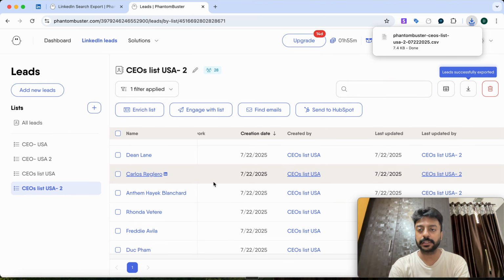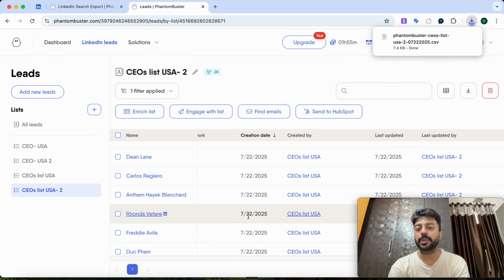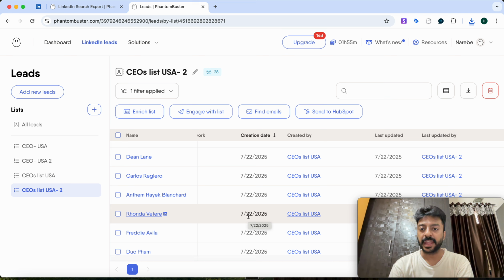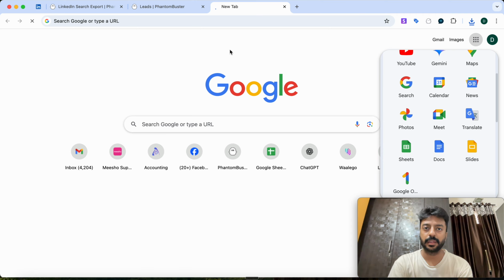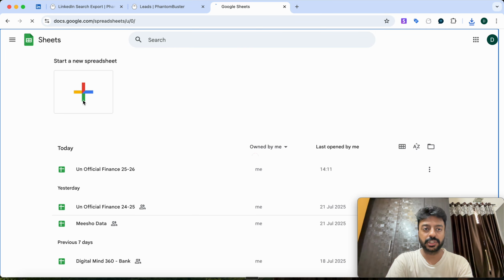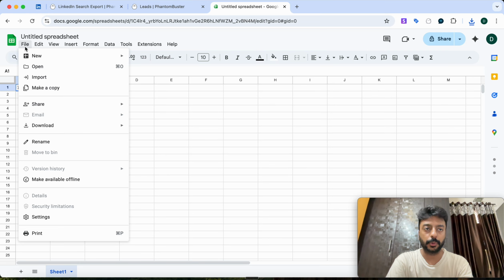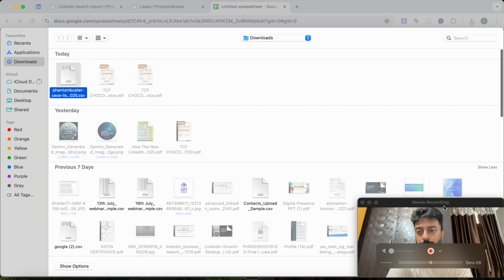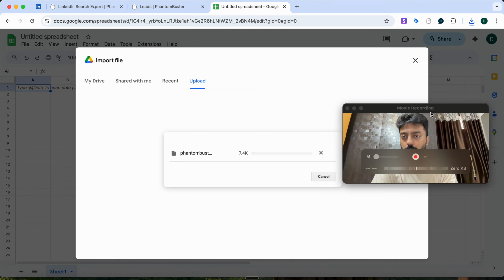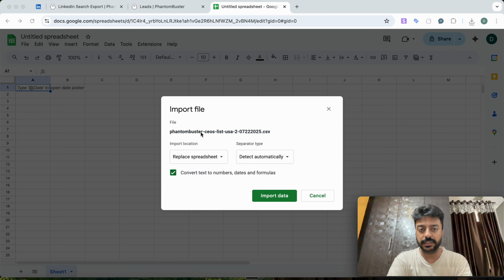Or what else you can do is copy the complete data, paste it inside ChatGPT, and ask ChatGPT to filter down the data for you, and it will be done. After that, once the data gets downloaded, you go inside your Google Sheets, and from here you just have to upload the file that you just downloaded. I'm just doing this activity to showcase how this works. Then you click on browse, upload the data, and click on open, and after that it will start uploading the data, and then just do it inside insert new sheets.